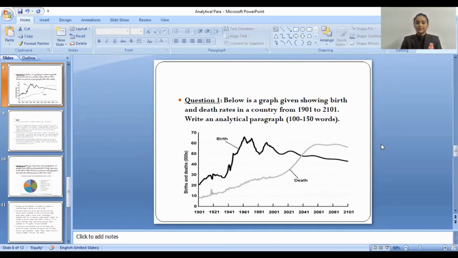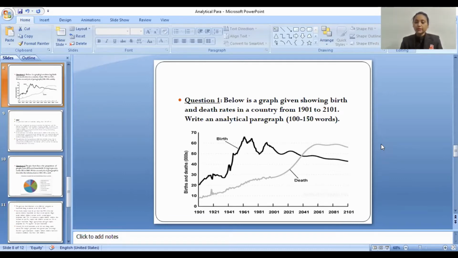So students, here we will see the question and answers and a few sample questions of analytical paragraph. First question. Below is a graph given showing birth and death rates in a country from 1901 to 2101. Write an analytical paragraph in 100 to 150 words. So here students, the X line